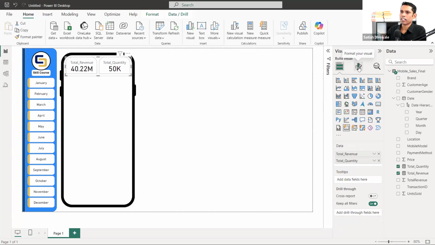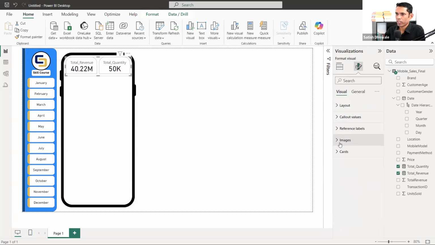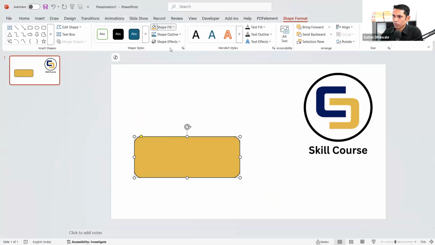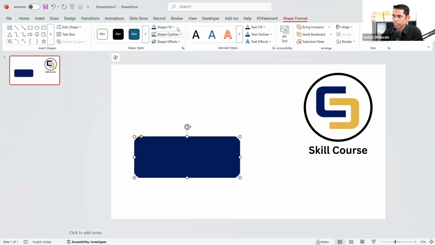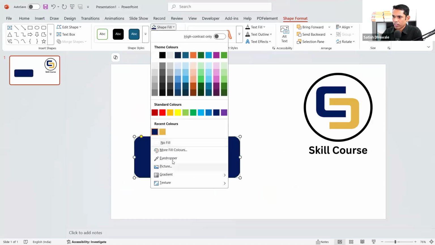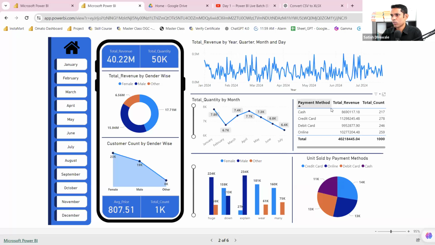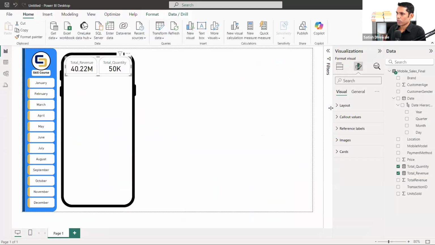And let's change the color. I want to change the color of this particular visual, and I want to apply this blue color, which is inside the PowerPoint. Let's go back, shape fill, eyedropper. I'm going to pick this. This is my color. Click on the shape fill. Click on more fill colors. This is the color code that I have. I'll copy this color code and let's go back to Power BI.